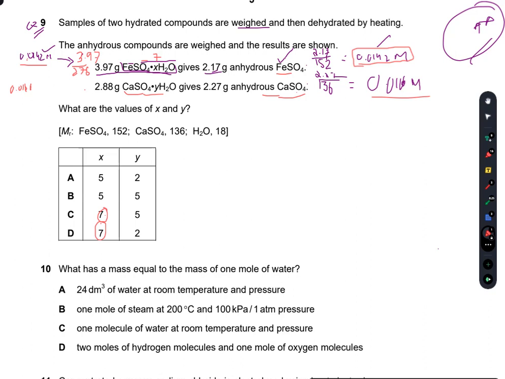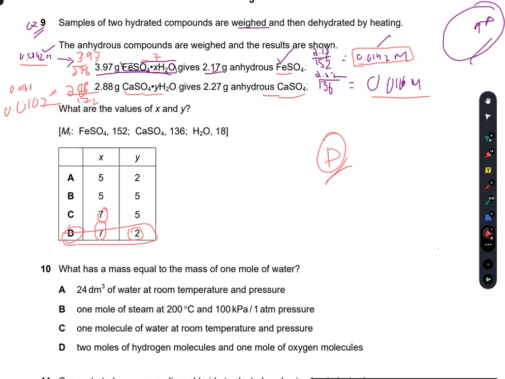Now if I check the value of y, I'm putting 2 first, so 136 plus 36, the mass of calcium sulfate for 2H2O is 172, and I divide the given mass 2.88 by 172. That is 0.0167. So that is true. That is equal to 0.0167.